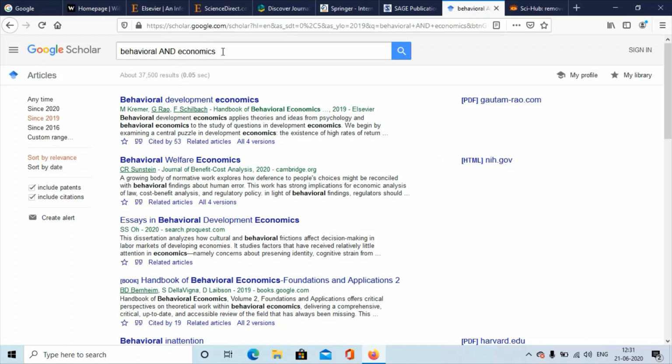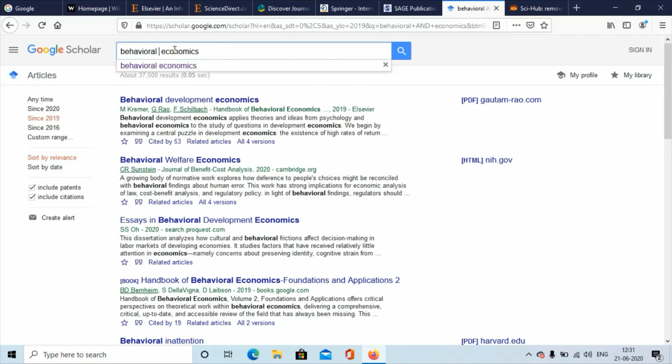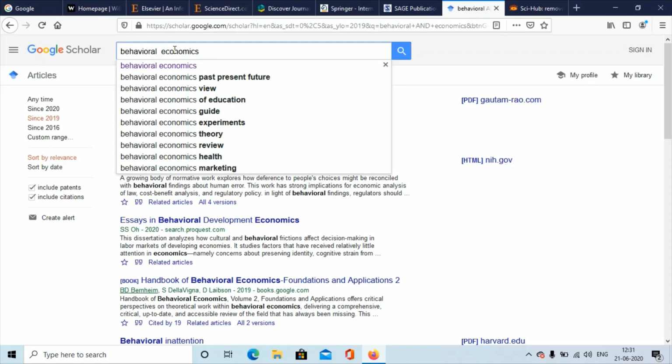So that is the importance of writing. You can actually just write behavioral economics. If you want to very specifically see that it has both the words behavioral and economics, you have to write behavioral in capital AND economics. Now there's another way where you can write OR.